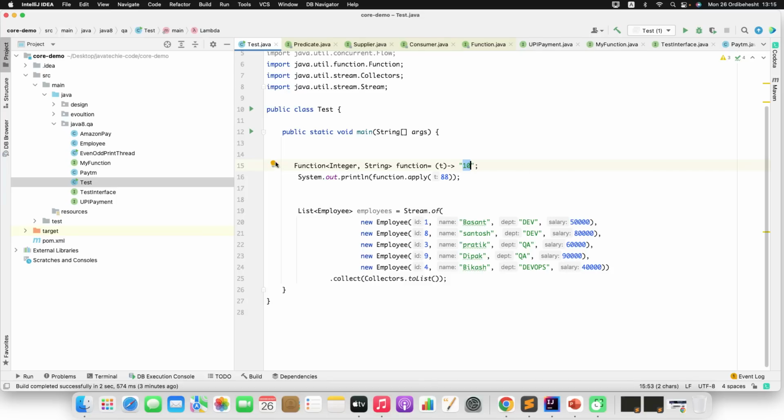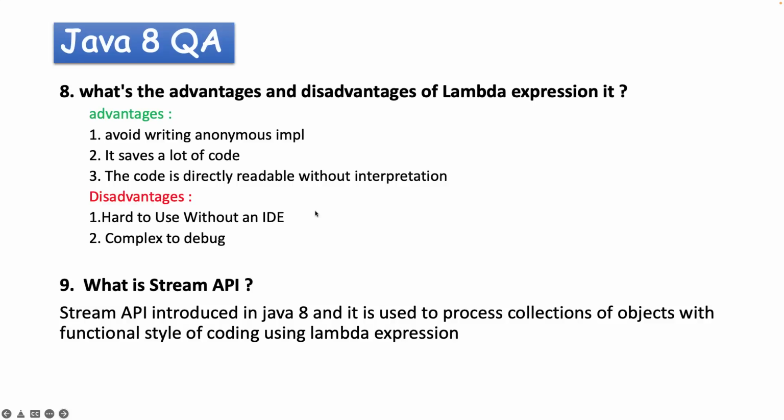And apart from that, it is a bit complex to debug the lambda expression if it is in a single stream pipeline. But since multiple plugins were introduced recently, now that job is easier, but still there is some difficulty to debug the lambda expression. Okay, so these are the advantages and disadvantages of lambda expression. Now let's move to the next question.